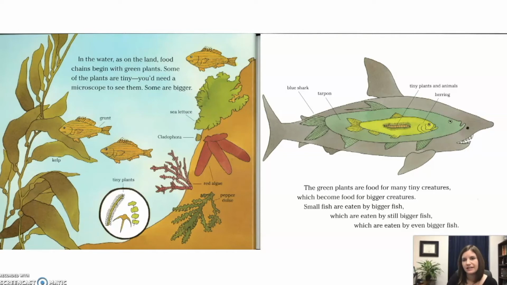Small fish are eaten by bigger fish, which are eaten by still bigger fish, which are eaten by even bigger fish. In this picture, you have tiny plants and animals that are eaten by the heron. And then a tarpon eats the heron, and then a blue shark comes along and eats the tarpon.